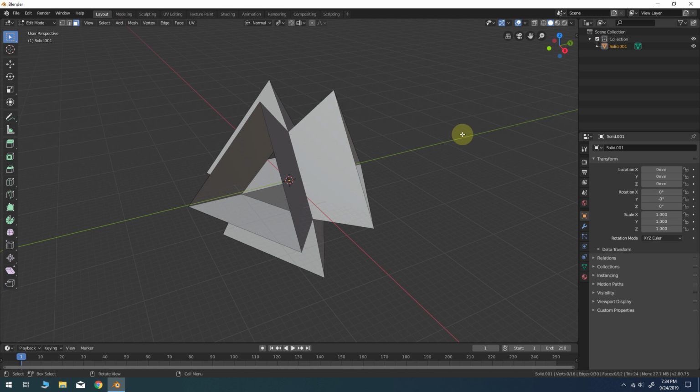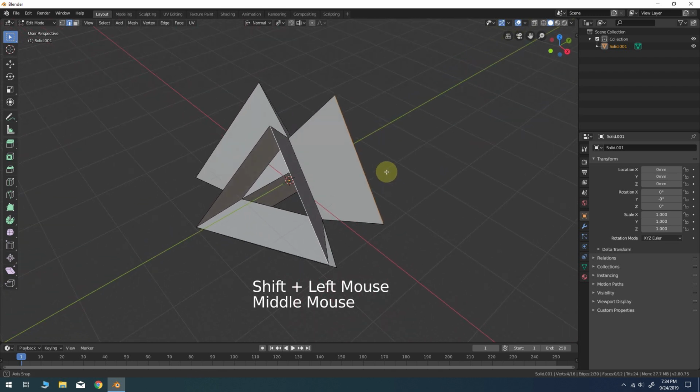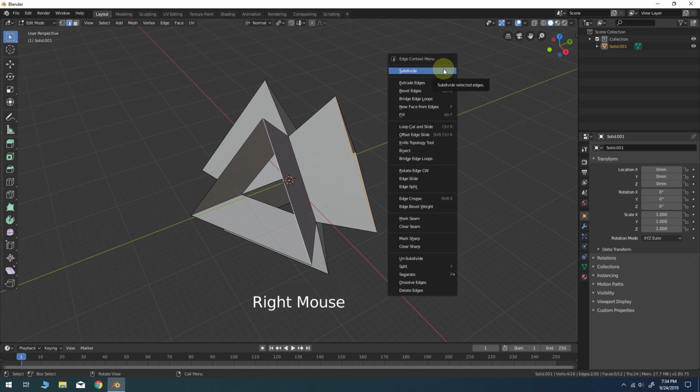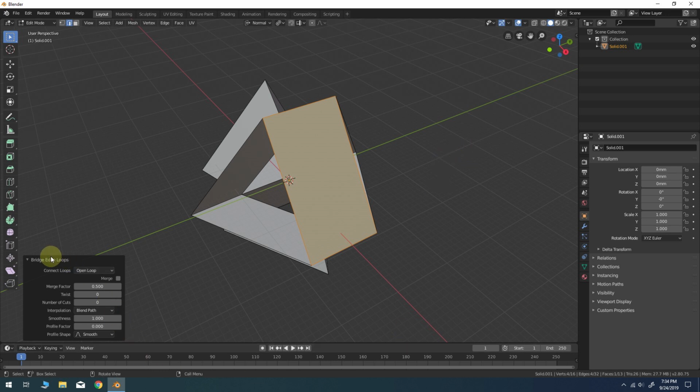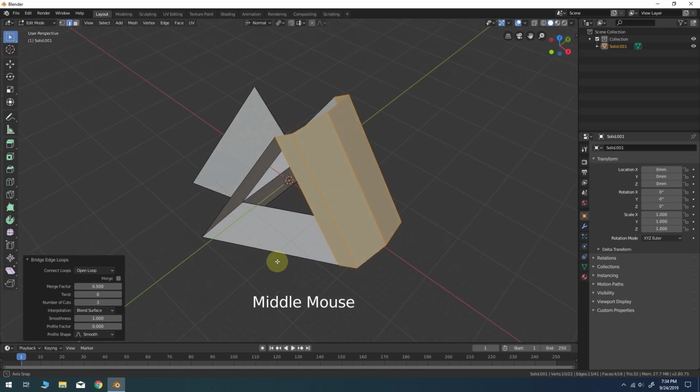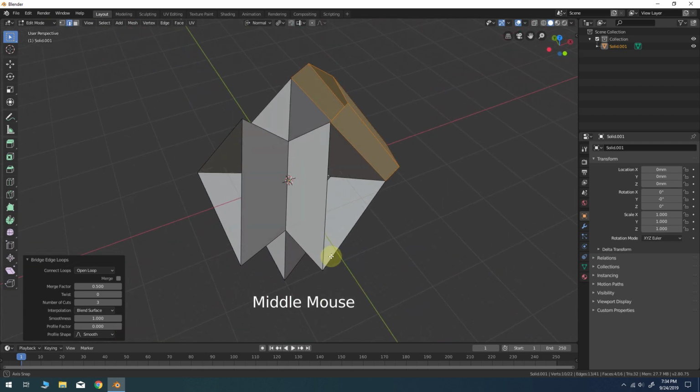Now we can switch to edge select mode by pressing 2 on the keyboard. And we'll select 2 edges, like you see here. Right click for the edge context menu. Choose bridge edge loops. Now down here in the context parameters, we will change the number of cuts to 3, and interpolation should be set to blend surface. That should give you this result.